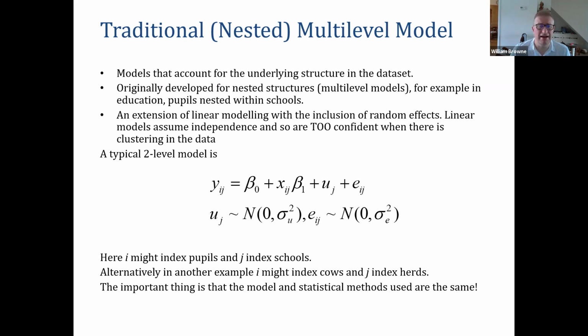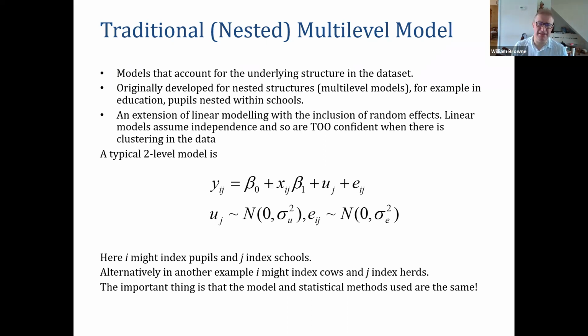Well, really, all of our statistical models, these multi-level family of models, what they're designed to do is account for the underlying structure in the data set. They build on something called linear models, and types of linear models are things like regressions and analysis of variance. And these models tend to assume independence of the observations.